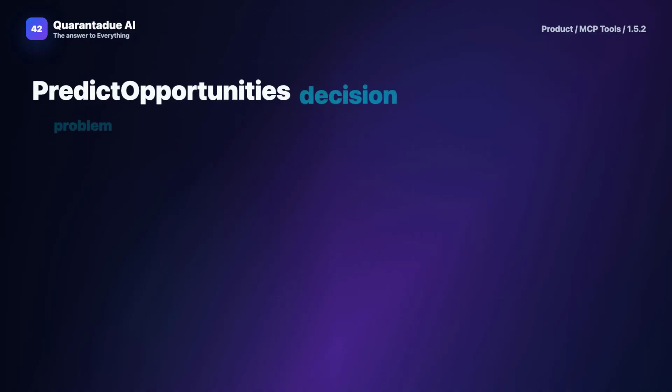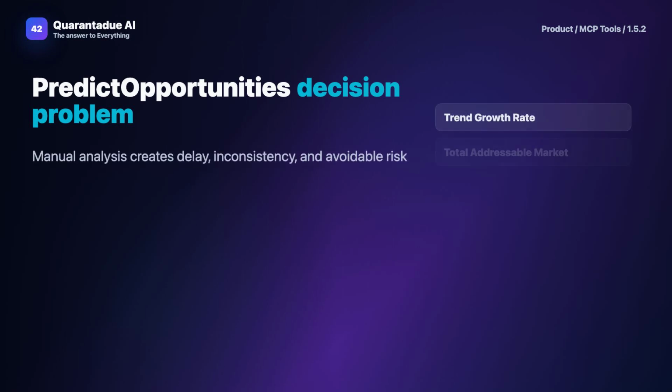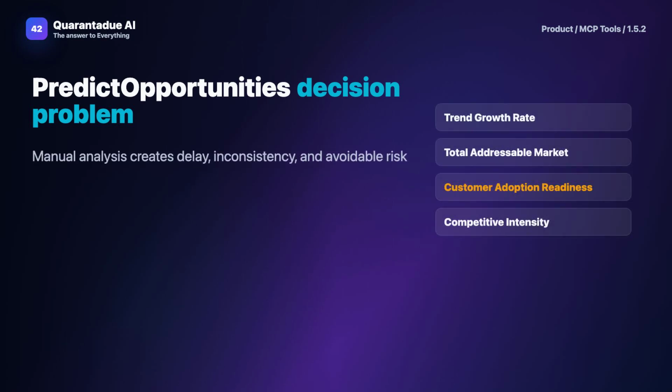Product managers are bombarded with signals from market trends, competitor moves, and internal capabilities. But without a standardized method, prioritization becomes a subjective debate. Generic tools like spreadsheets or basic analytics fail because they lack the context and consistency needed for reliable predictions. You end up with biased scores that don't reflect true opportunity attractiveness. This leads to missed chances or wasted resources on low-potential ventures.